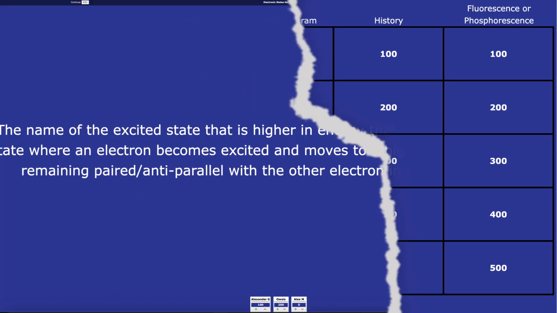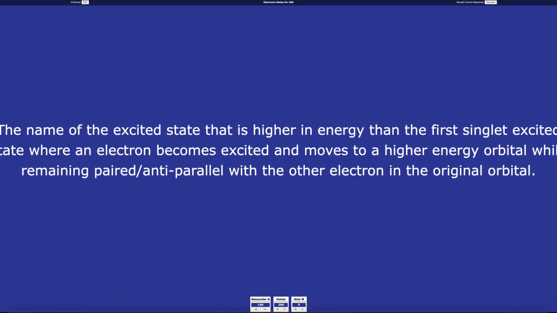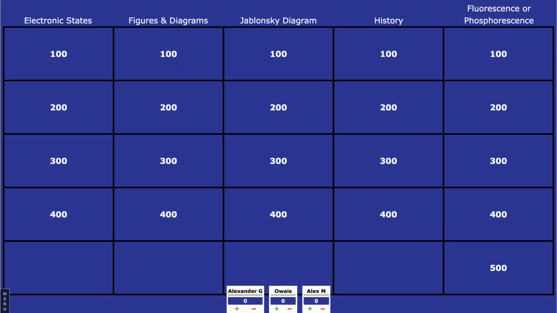The prompt is the name of the excited state that is higher in energy than the first singlet excited state where an electron becomes excited and moves to a higher energy orbital while remaining paired/antiparallel with the other electron in the original orbital. What is S2? And the category is figures and diagrams for 100.